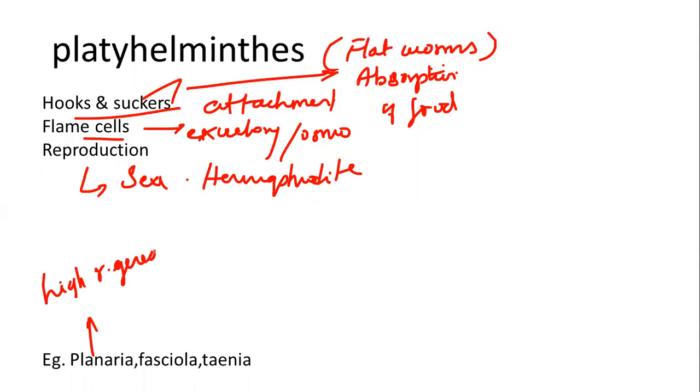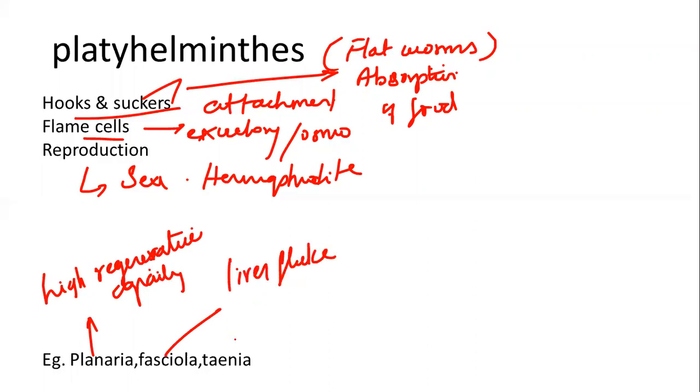High regenerative capacity means that if an organ or a part of the body is dissected or degenerated, it will be regenerated again. That is the specialty of Planaria. Then Fasciola, whose common name is liver fluke, and Taenia, whose common name is tapeworm. So these are all examples of Platyhelminthes.